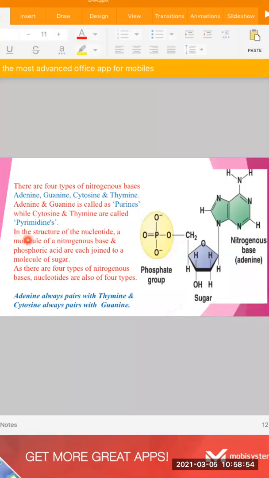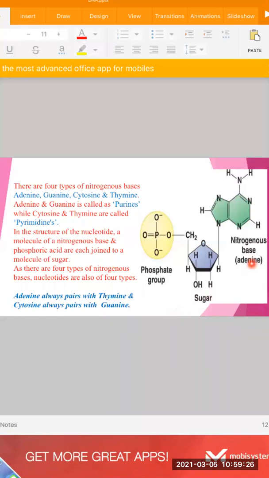The structure of the nucleotide: a molecule of nitrogen base and phosphoric acid are joined to each other with a molecule of sugar. And there are 4 types of nitrogenous bases. The nucleotides are also of 4 types. Now you can see over here in the picture the phosphate group. In the other picture, you can see the sugar group.